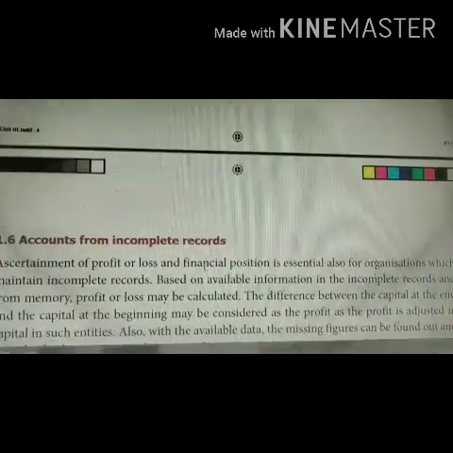So these are the differences between the double entry and the single entry system.